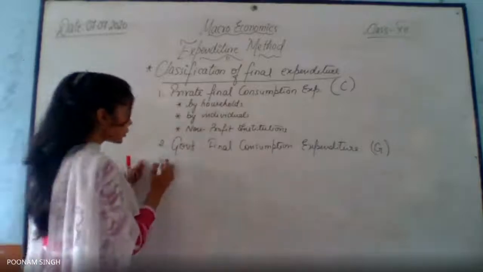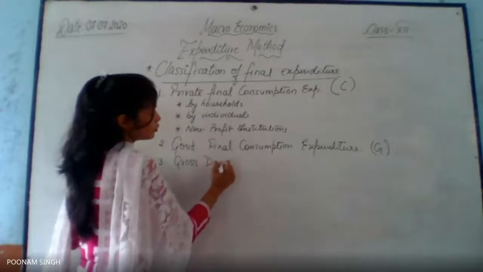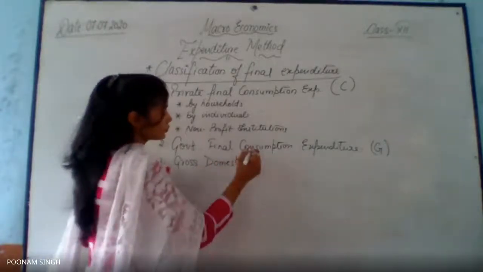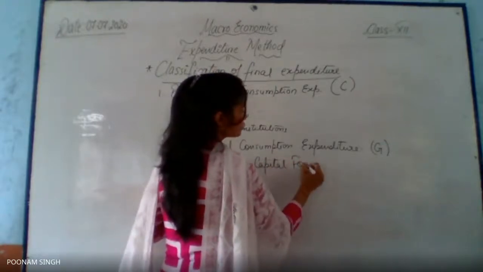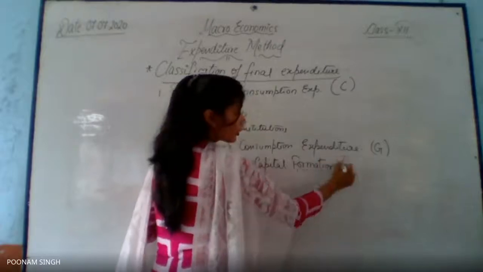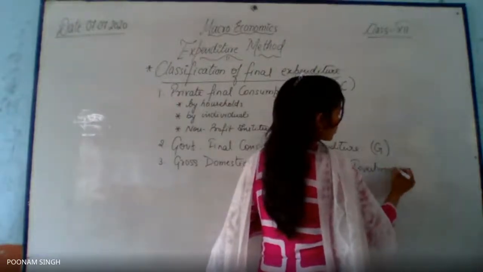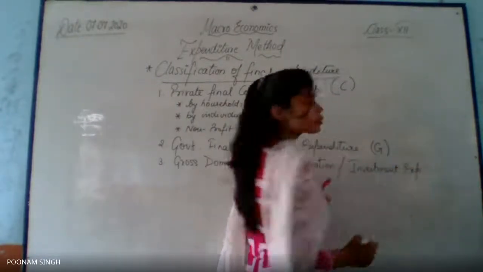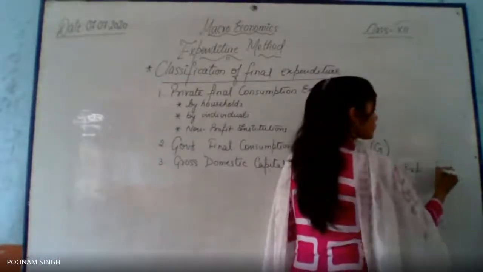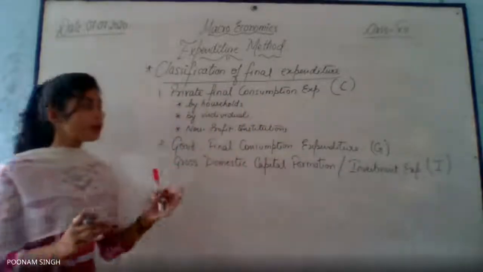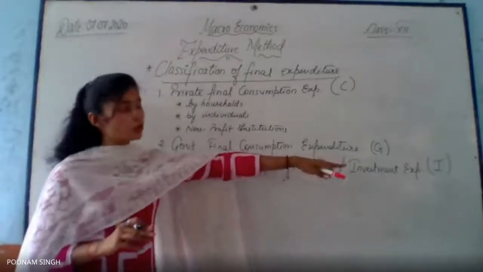Now the third one you have is gross domestic capital formation or investment expenditure. It is popularly known as investment expenditure. So this will be denoted with capital I. Right? So remember that this investment expenditure or gross domestic capital formation will be denoted with I.